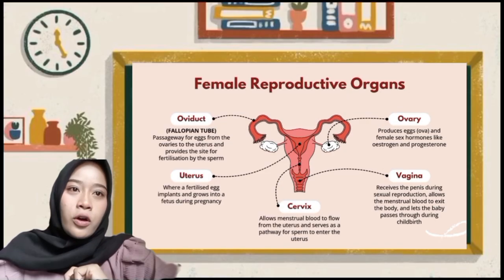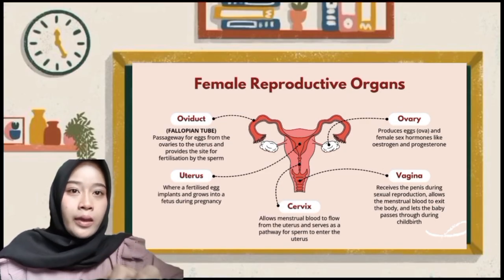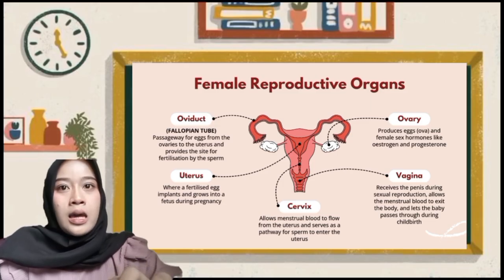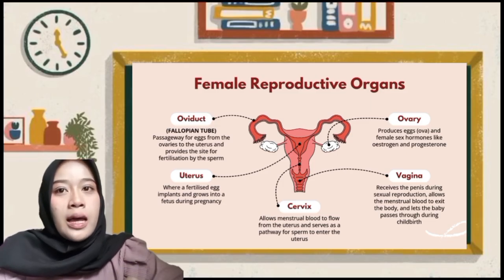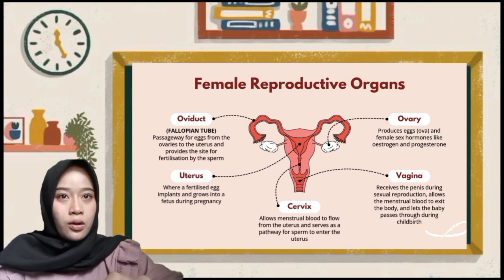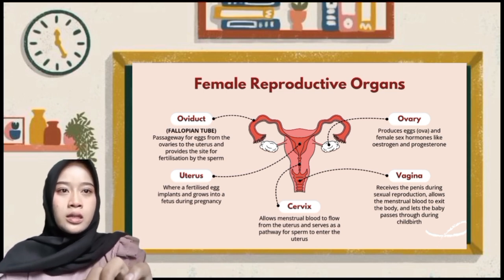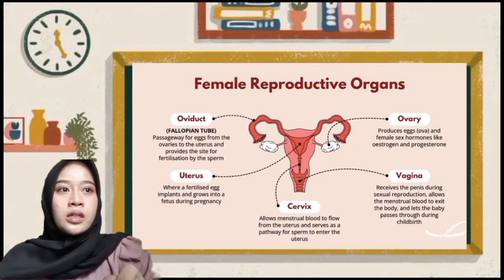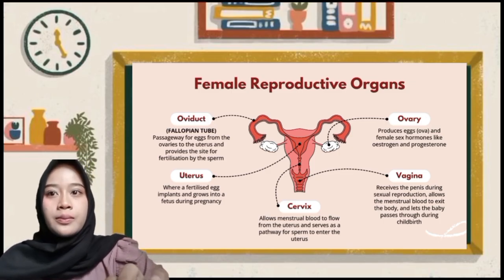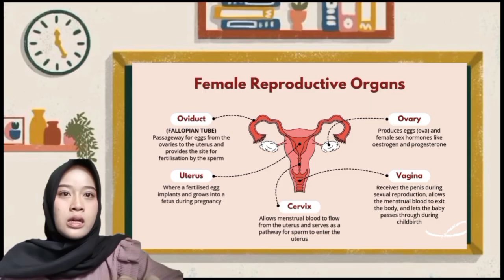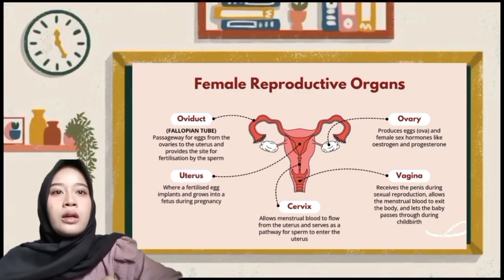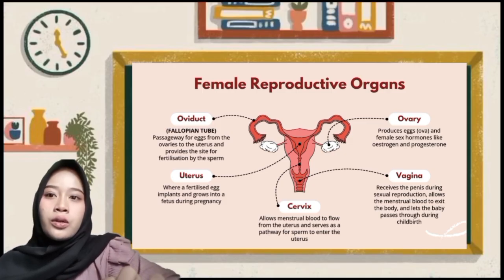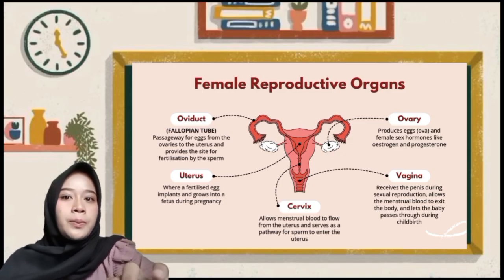Next, let's move on to the female reproductive organ. The ovaries produce egg cell and female sex hormones like estrogen and progesterone. The oviduct, also known as the fallopian tube, is the place where fertilization usually occurs. The uterus is the organ where the fertilized egg implants and grows into a fetus during pregnancy.